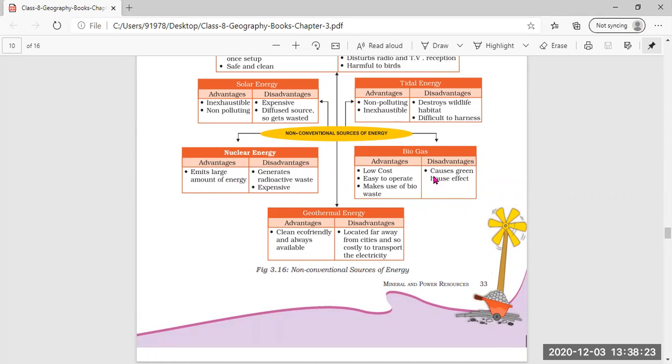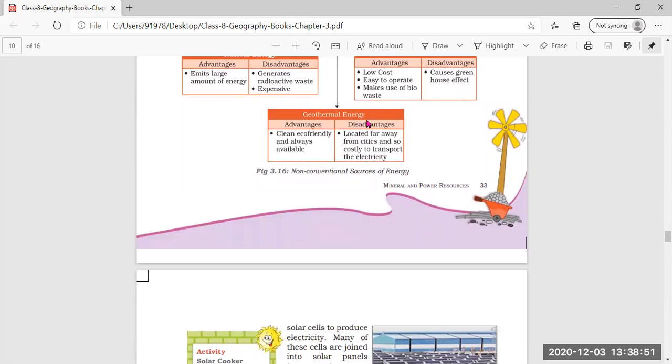Then biogas: the advantage is low cost and easy to operate. It is easy to operate the biogas plant, plus it makes use of bio waste also. Whatever waste is there, the bio waste can be used to prepare biogas. Then the disadvantage is that it causes the greenhouse effect also.